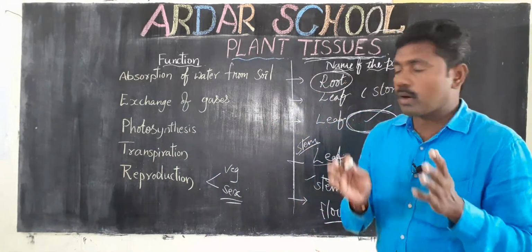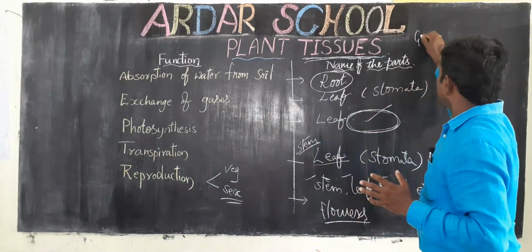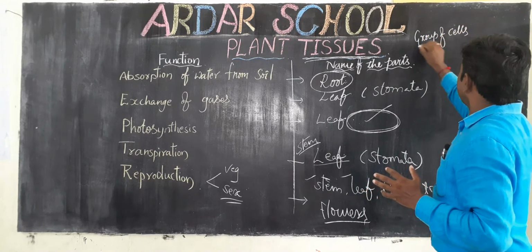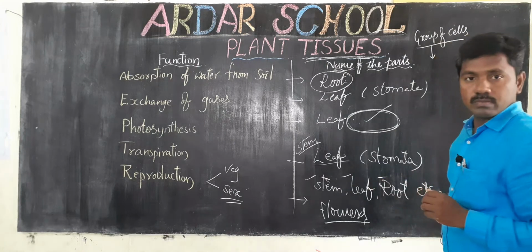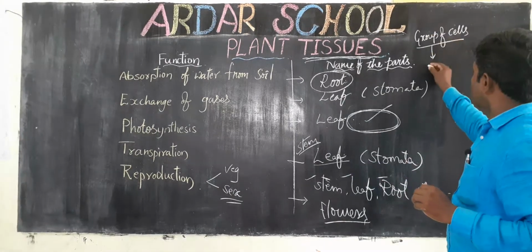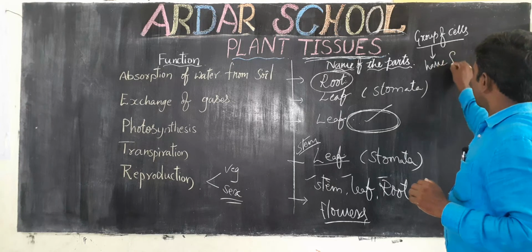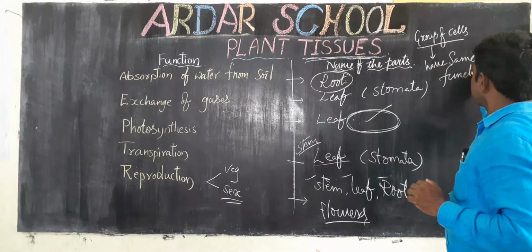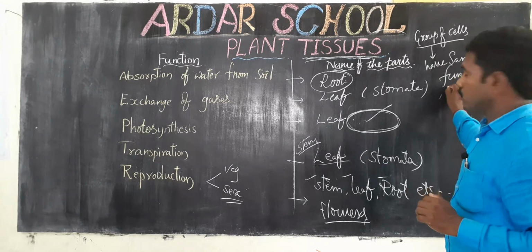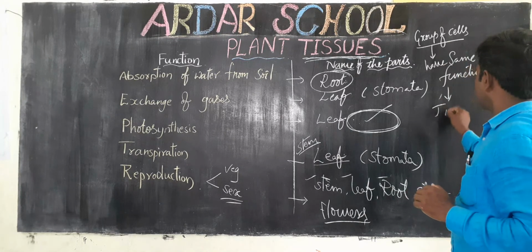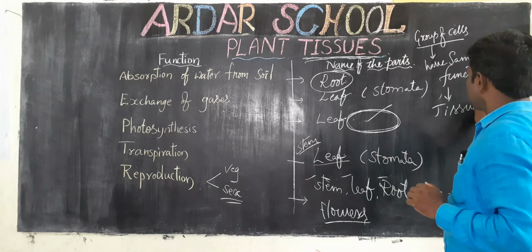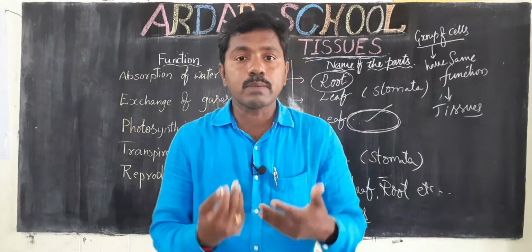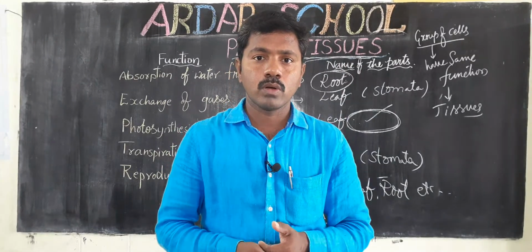A group of cells that have the same function is called a tissue. Okay children, now we discuss the different types of tissues in plants.